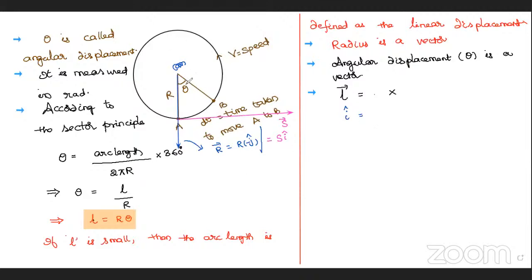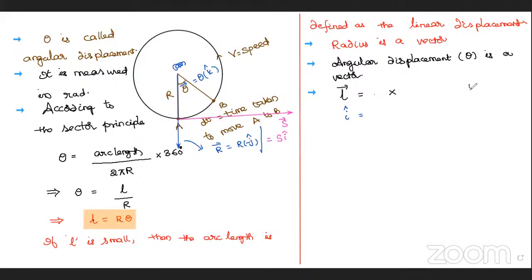I am getting here theta bar is equal to theta into outwards. In your three dimensions of mathematics, I take it as plus k cap. I think you know it. Outwards is plus k cap, inwards is minus k cap. So this is theta k cap.